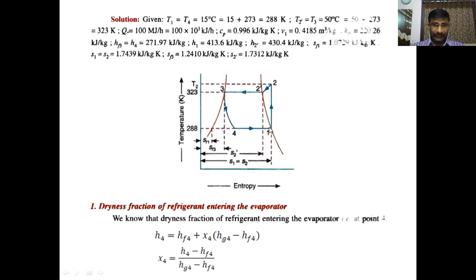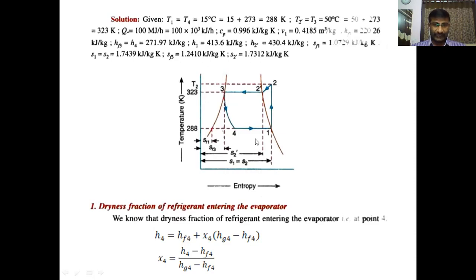S1 is the vapor entropy at 288 Kelvin, that is 1.7439. SF3 means at this point the entropy is 1.2410. S2 dash is the vapor entropy at 323, 1.7312. These are the data noted from the data table.